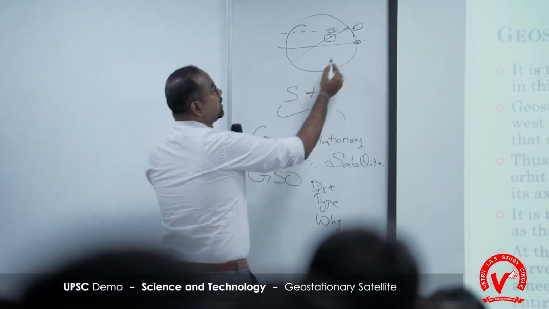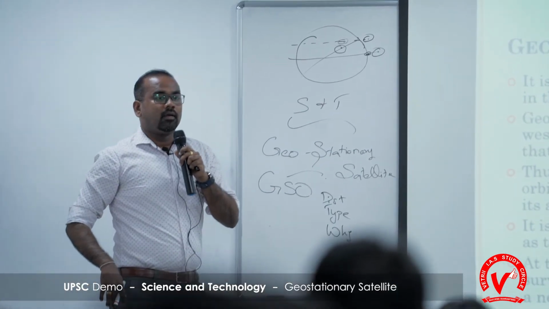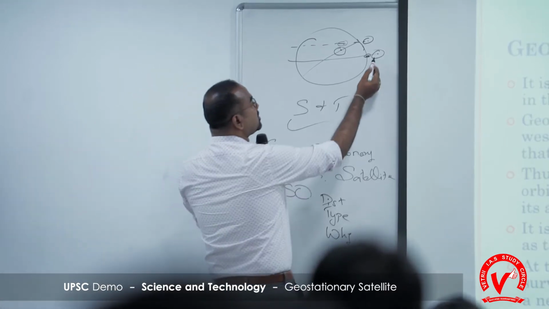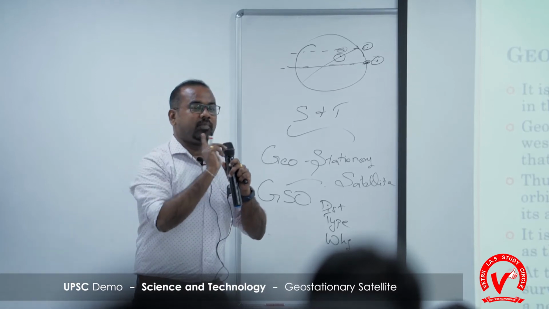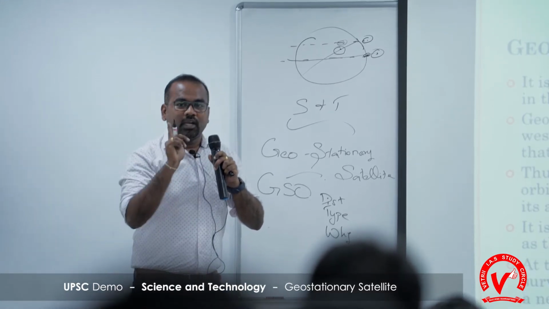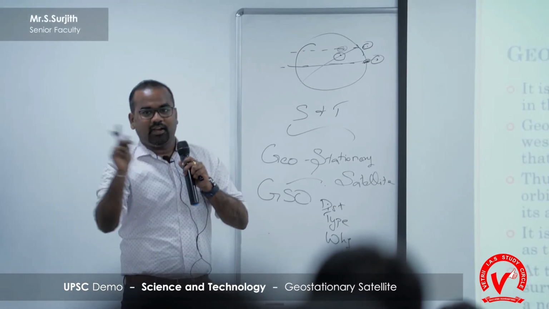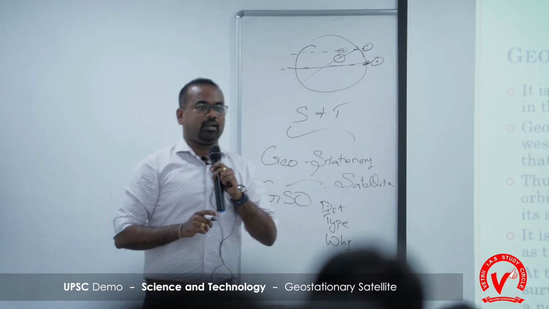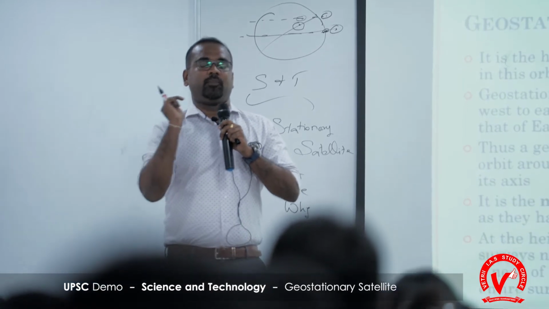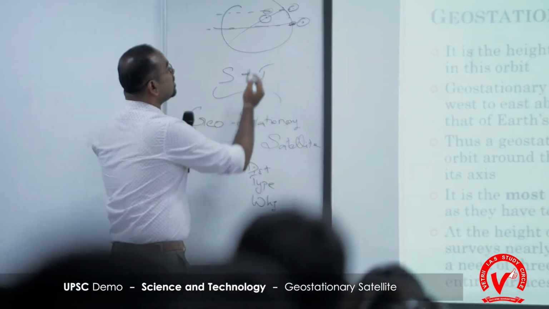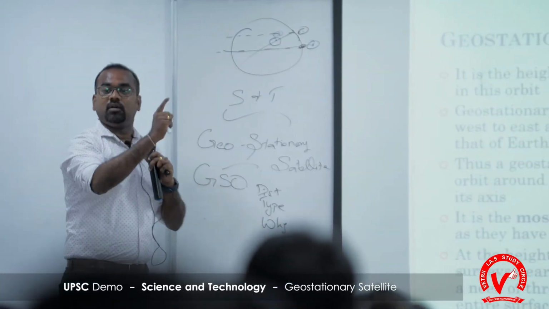But look into the condition of the equator. If you launch an object at the equator, what will happen? Because it also passes parallel through the equator, which is the only latitude that passes through the center of the Earth. Which is the only latitude that passes through the center of the Earth? 0 degree, the equator. So the only place where the object can be parallel to the equator is the one which is above the equator. Here the plane of the orbit also passes through the center of the Earth.